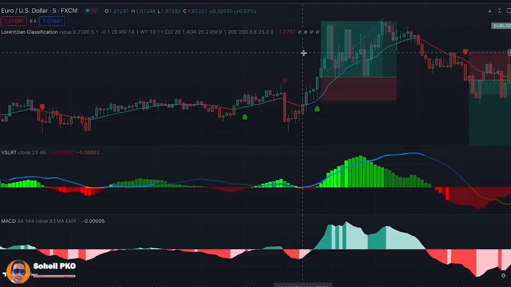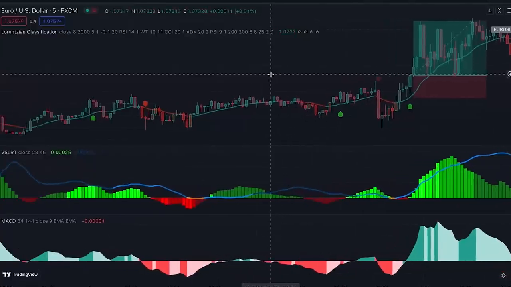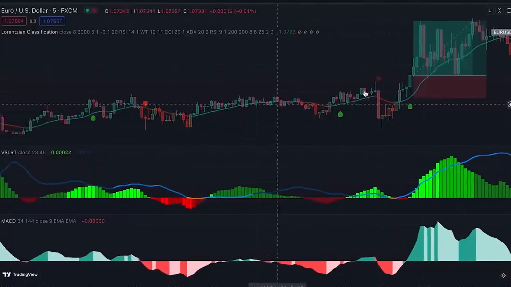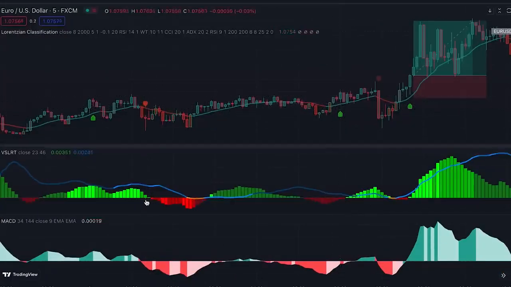Please pay attention that this strategy doesn't generate 100% guaranteed signals, especially in a flat market where we may encounter false signals. Compared to other strategies, it's still much more powerful, since even in flat markets it's able to filter most of the false signals. For example, here you can see that the market is clearly flat. This sell signal is not confirmed. This buy signal is also not confirmed. This sell signal is also not confirmed. And only this buy signal is confirmed by our indicators.